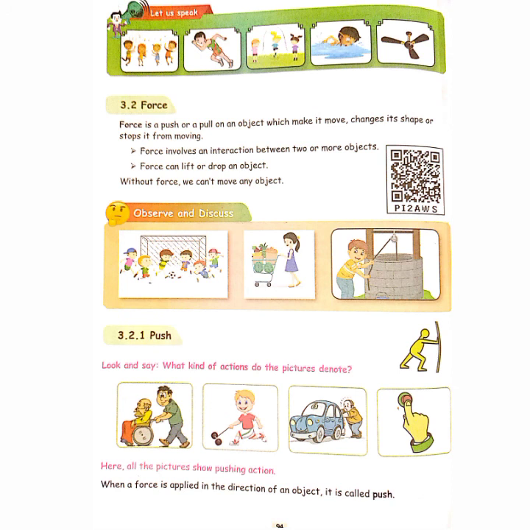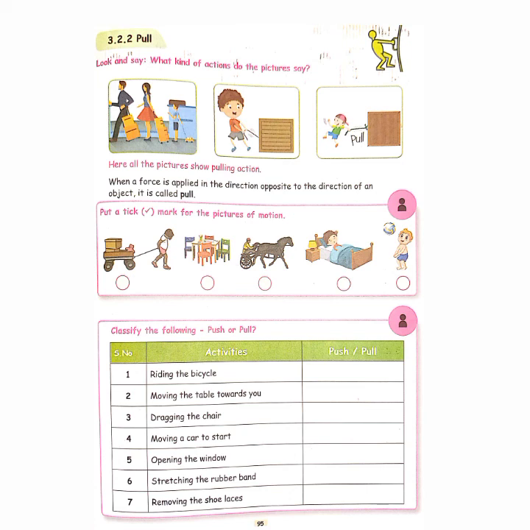That is said here. Next, push means what? Pushing towards the object's direction is known as push. Next, page number 95. Pull means nothing but pulling opposite to the object's direction. That is known as pulling. Here examples are given. Riding the bicycle is push. Moving the table towards you is pull. Dragging the chair, pull. Moving a car to start is push. Opening the window is push. Stretching the rubber band is pull. Removing the shoelaces is pull.